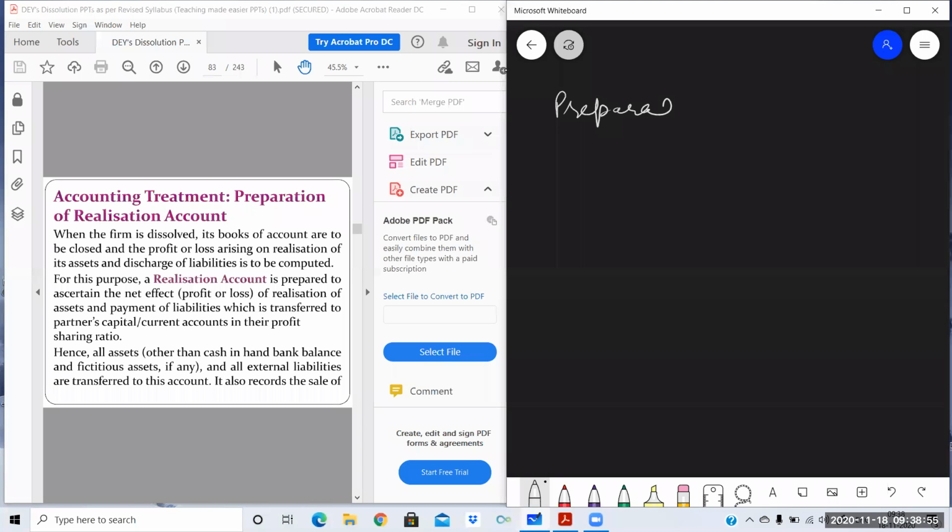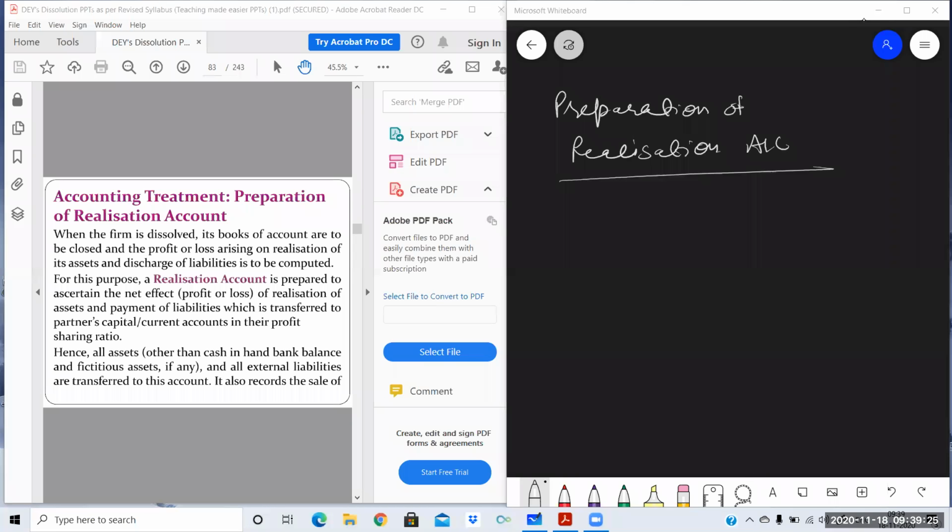Account. Realization Account. So, as you all know, preparation of any account is a part of the ledger. Before doing the ledger, we must know the journal entries. So first we will be doing the journal entries. What journal entries will be passed at the time of realization account? First of all, you must know what a realization account is.